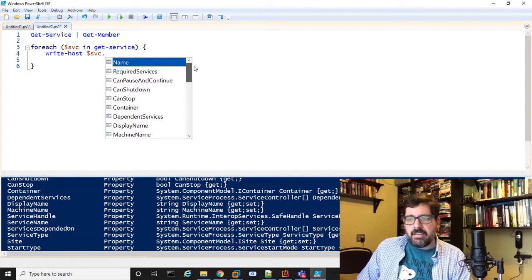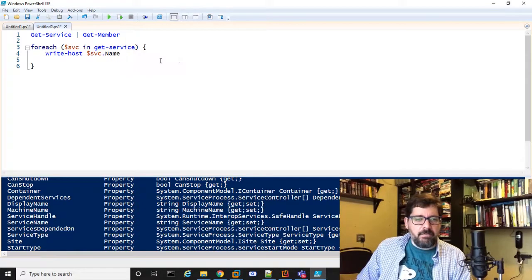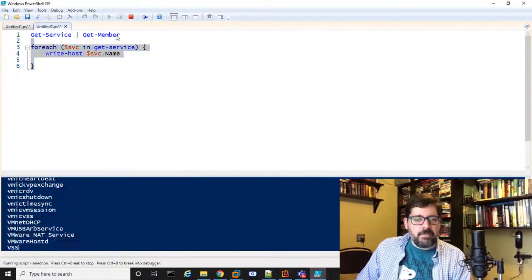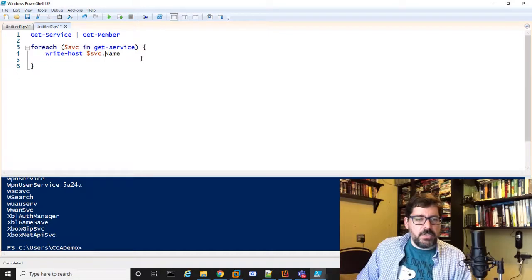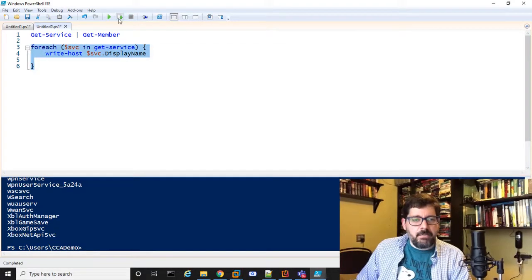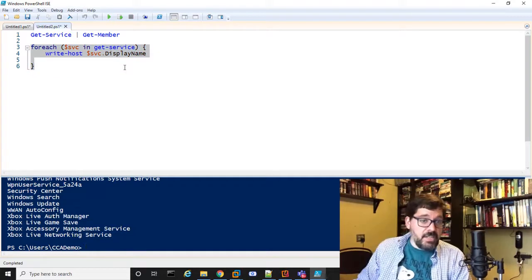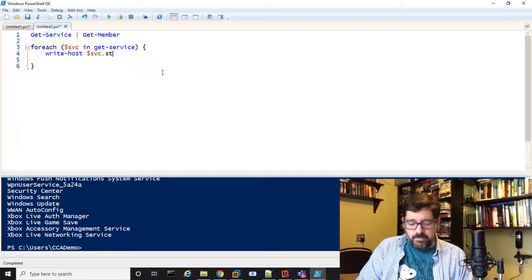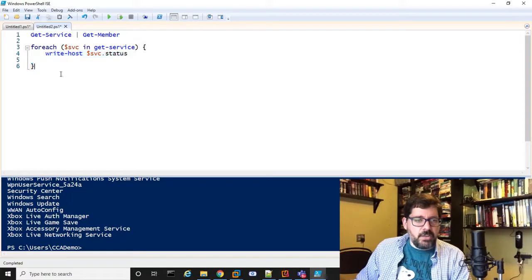So I could just get, for example, the name. And if I run that, it's just going to output the name of that service. Of course, the name's probably not what I want. I probably want the display name, because it's a little bit easier to understand what that service is. I could also output, for example, the status of that service.